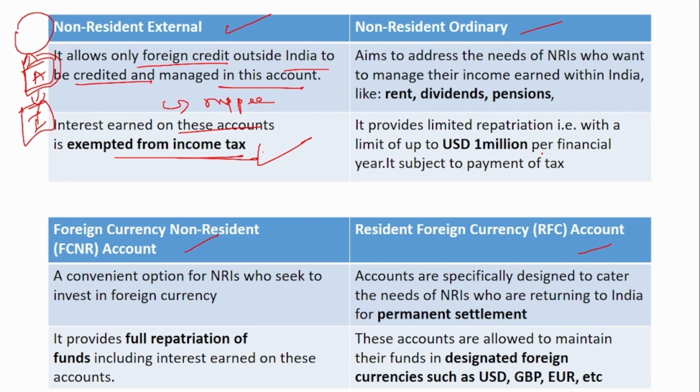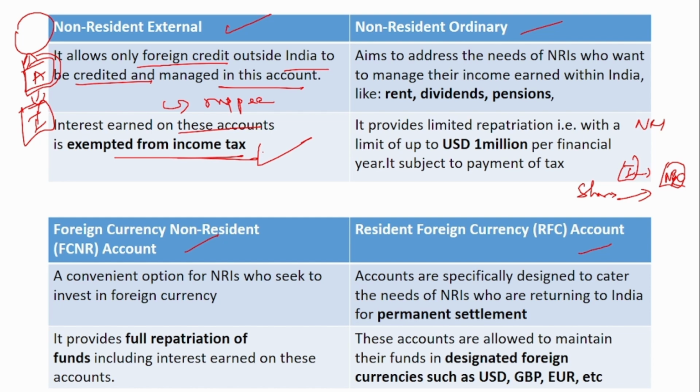Next is NRO. Suppose a person outside India, that is an NRI, has a house in India. He will get a monthly rent, right? Where will he store his rent money? He can store it in this NRO account. Or if he has shares and the shares provide dividend, that can also be stored in this NRO account.